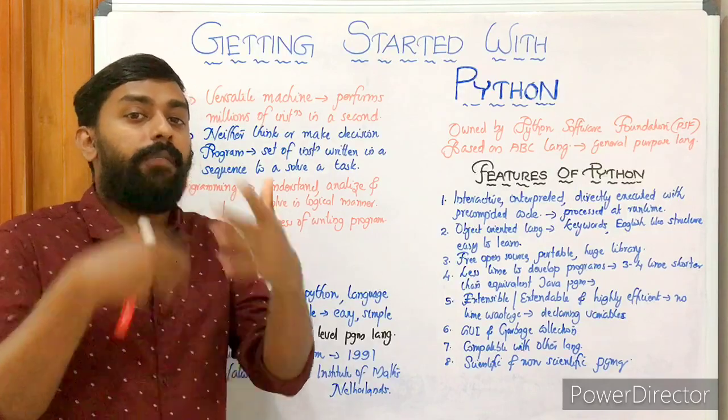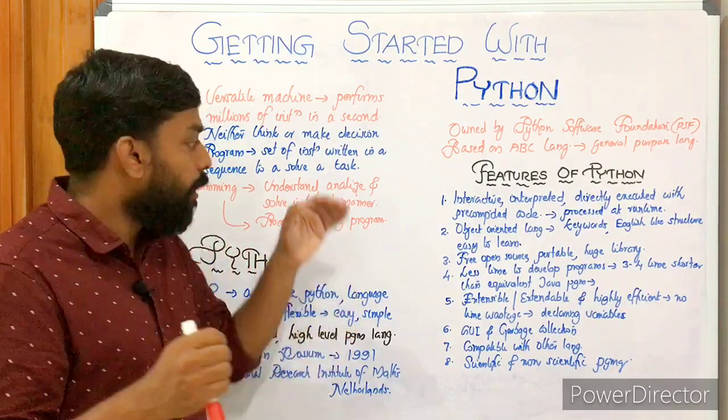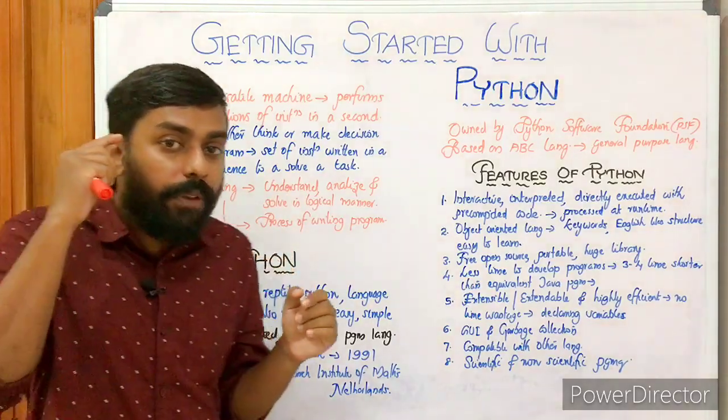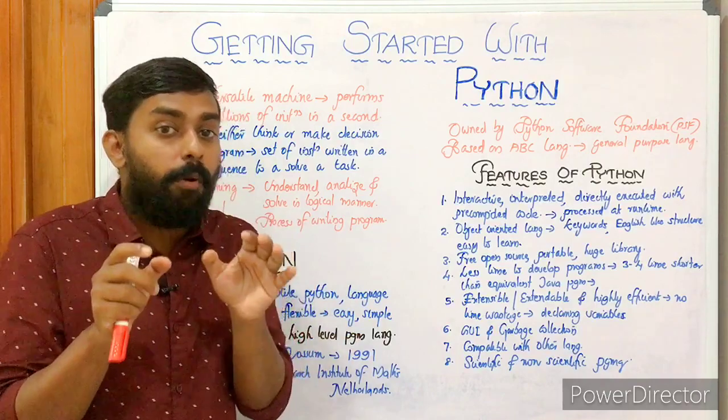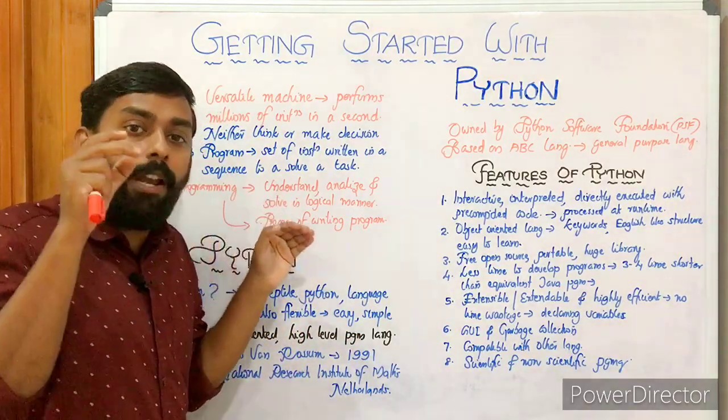After understanding, we have to analyze it, in which all ways we can solve it. That's what analyzing is. After that we can solve the problem in a logical manner. We must have computational thinking. Here comes the importance of computational thinking. So we have to solve the problem in a logical manner.